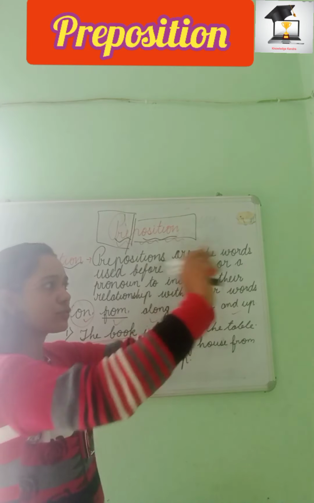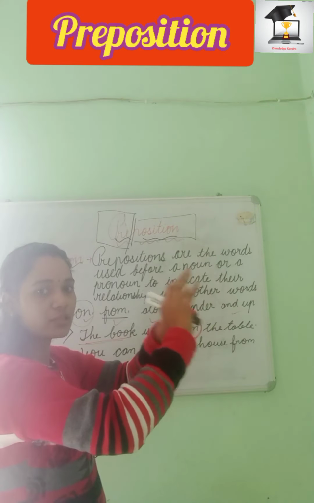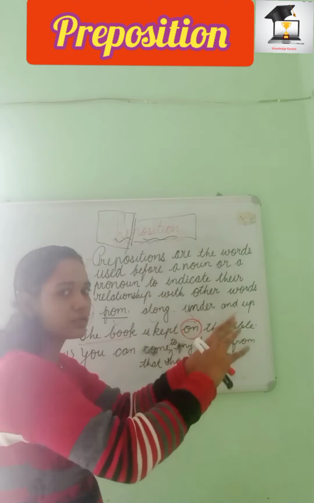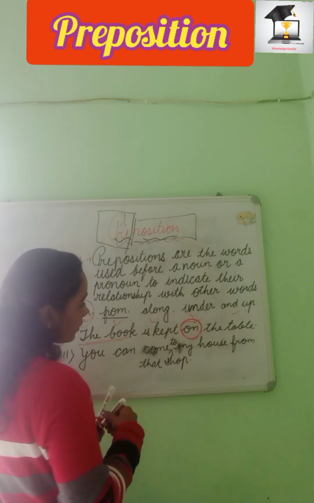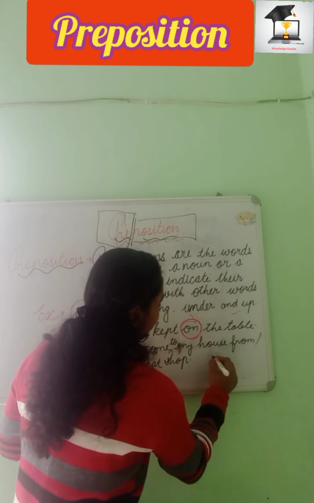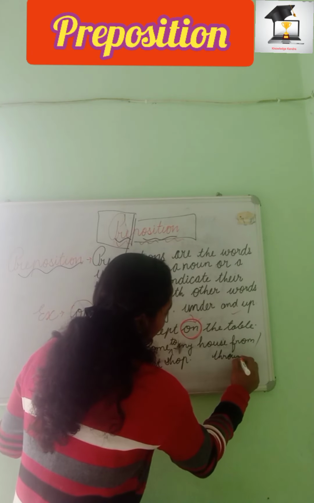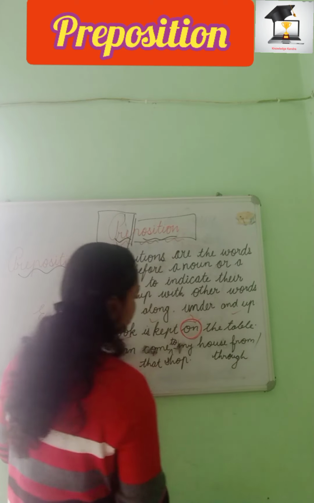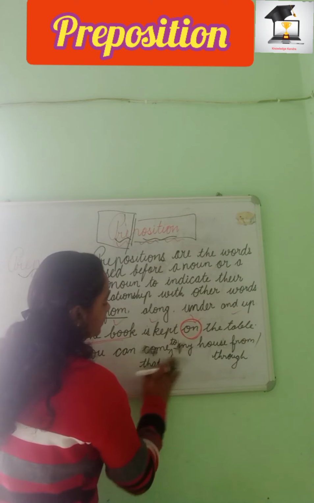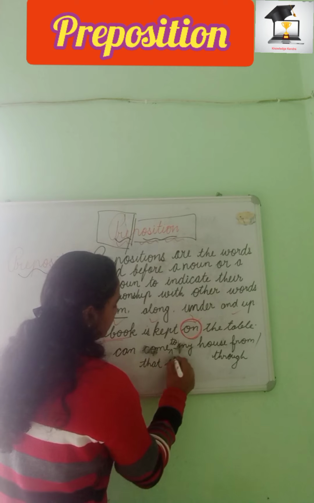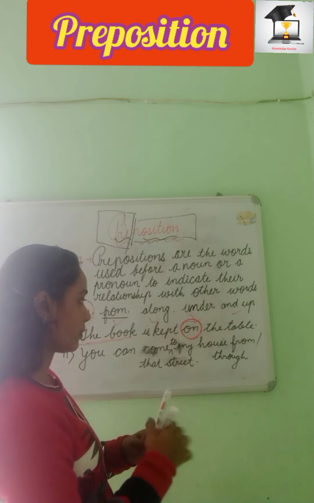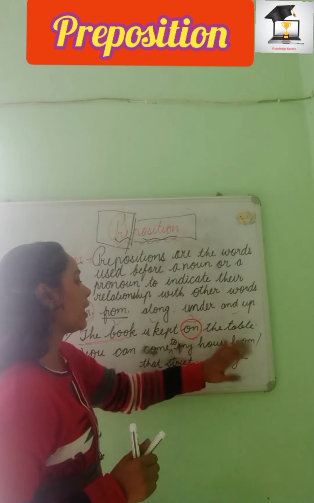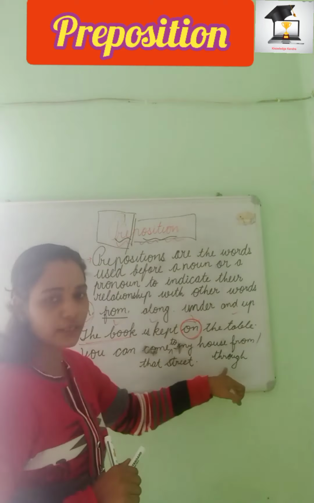For example, somebody is on that shop, a specific shop, he is standing on that shop, or through that shop also he can come. Instead of from, if I use through that street, that will be the best. You can come to my house from that street or through that street.